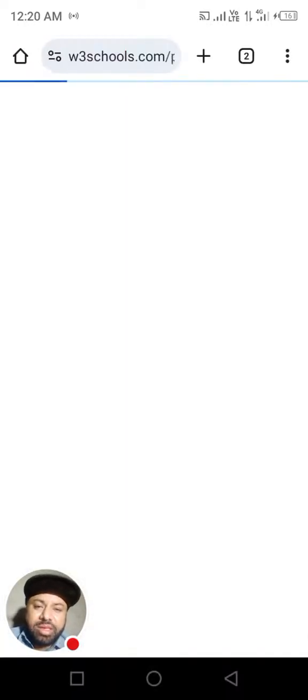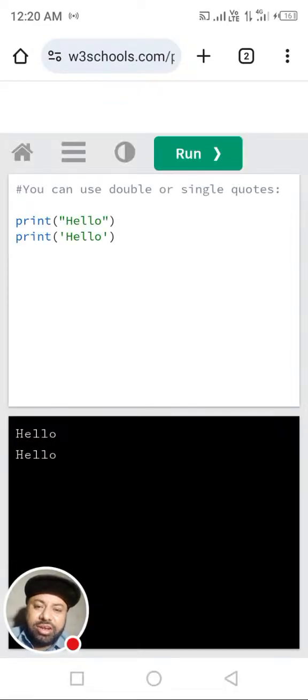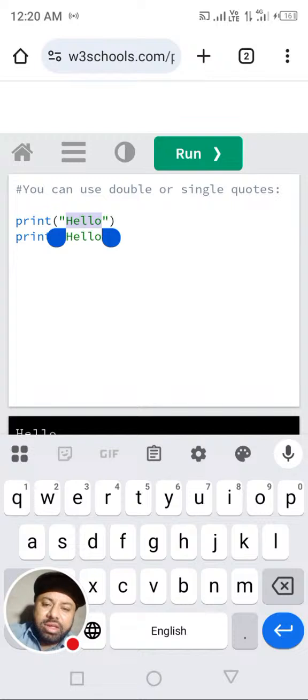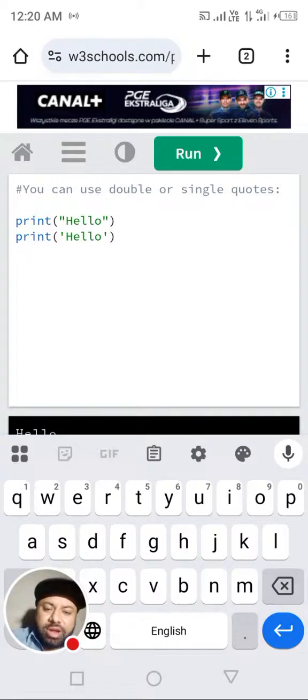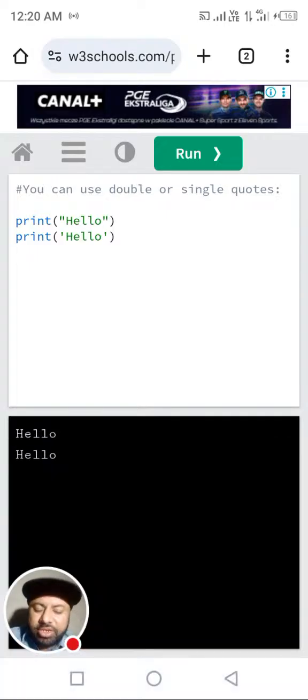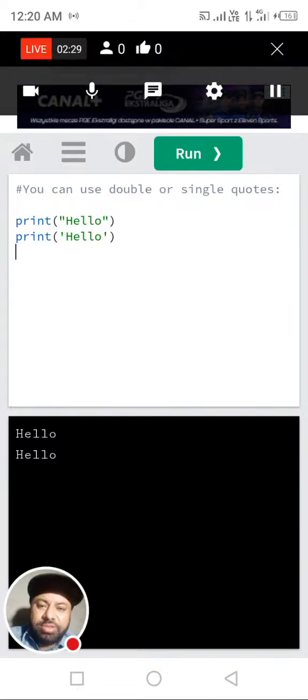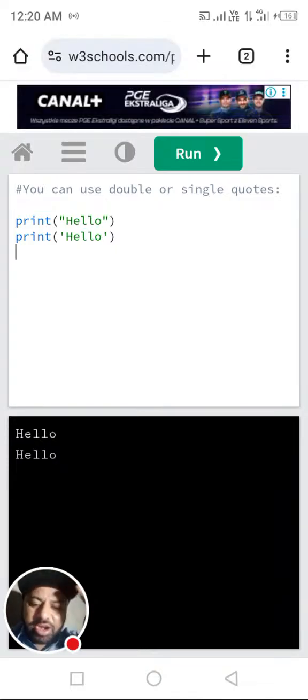Let's see. Here in the editor, here it is written in double quotes. Sorry, here it is in a single quote. Below, you can use single quote or double quote, as we have already mentioned. They are the same, hello and hello. Both will be considered the same by the Python interpreter. And here it is also hello world in both cases. So I hope you got this point.